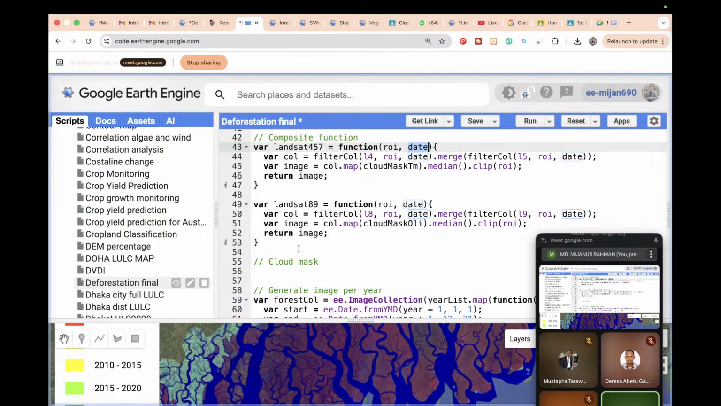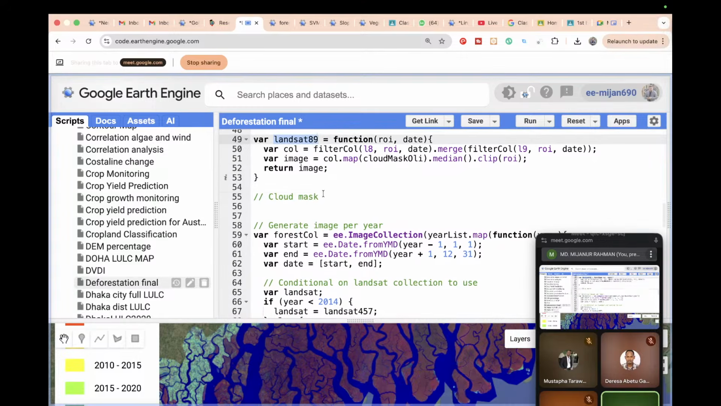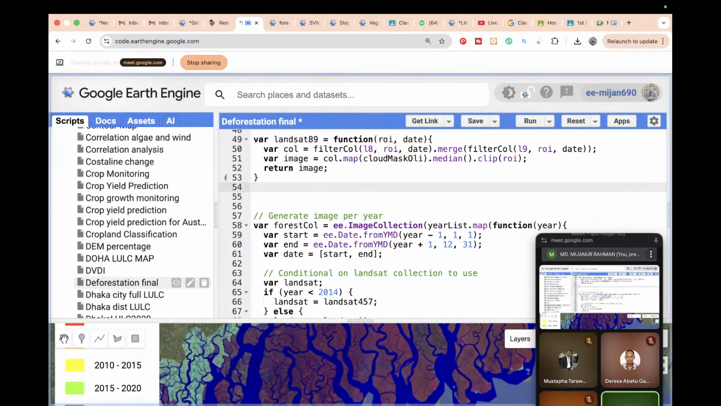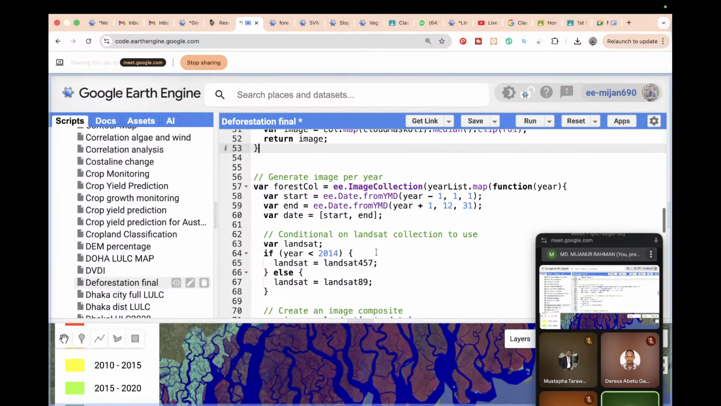So this is the collection of functions. We simply create different functions. Landsat 4, 5, 7 has one function, and Landsat 8, 9 has another function. Now we create the annual image. We create the annual image, so we generate the image per year.